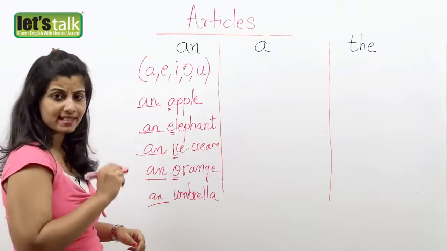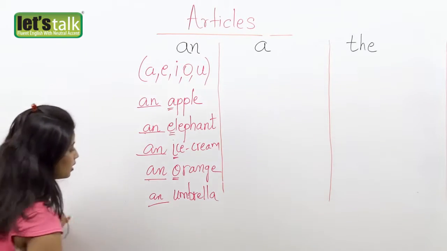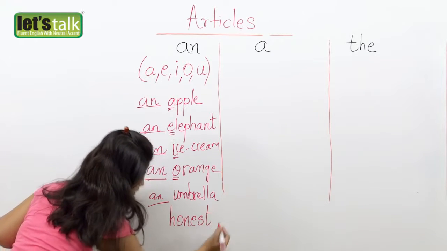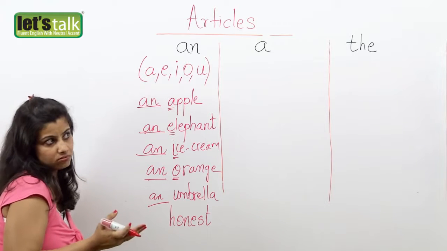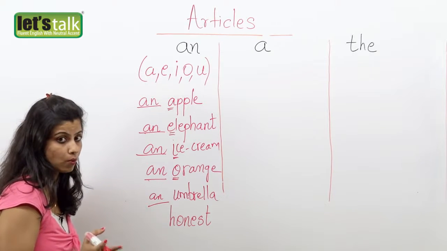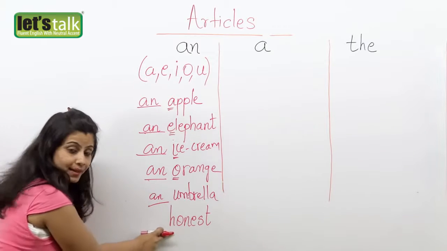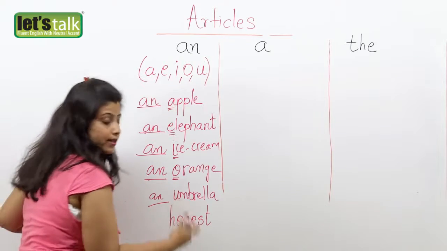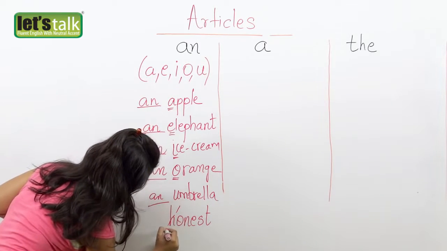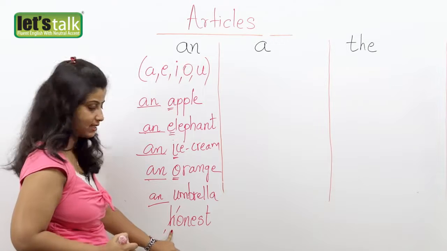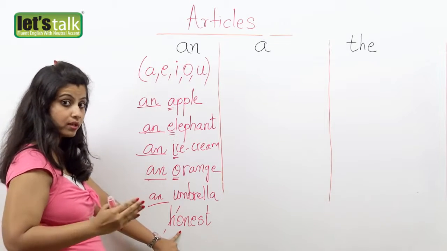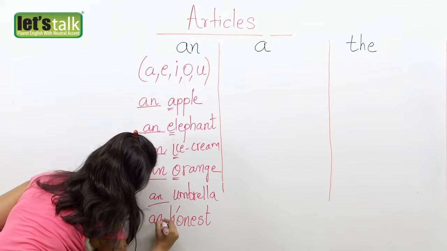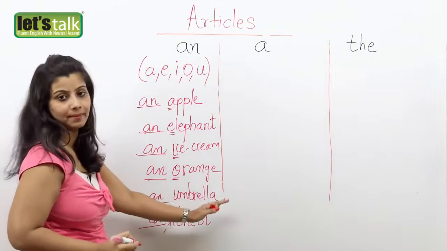Okay, there are a few exceptions here which I will tell you about. Let's take the word honest. When I say he is, can I say he's a honest man? No, I'll tell you why. When I pronounce the word honest, I have to say 'onest and not honest. So automatically the H becomes silent and the first sound of my word begins with the letter O. So that is why I am going to write an honest man.